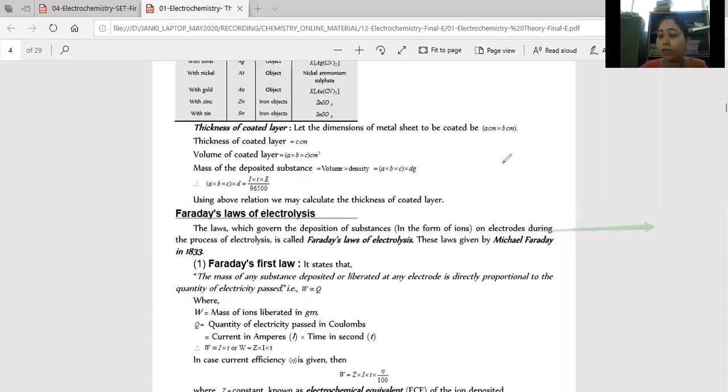Now very easy, I think all of you did this in the physics portion also. Have you completed this portion in your physics, or is it remaining? Students, I'm asking you, have you completed Faraday's law and everything in physics, or is it remaining? Tell me yes if you have completed it, or no if you haven't.